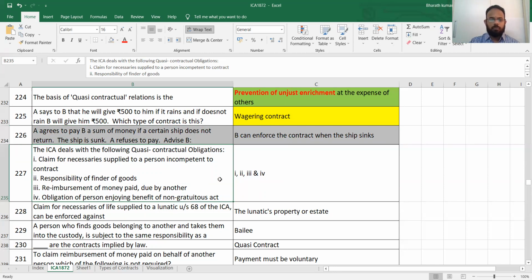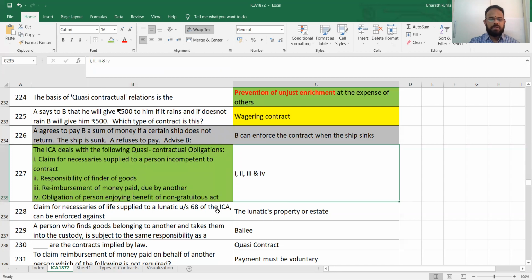For quasi contract, what are the 4 things to be remembered? I'll mark this in the green color. What are the things you need to remember? Claims for necessaries supplied to a person incompetent to contract. Yes, quasi. Responsibility of finder of goods. I find somebody else's goods. They have not entered into the contract with me, but I will give the goods to them. Don't you think so? Yes, I found some purse here. It is not mine. So I am searching for one person and I'm going to give it.